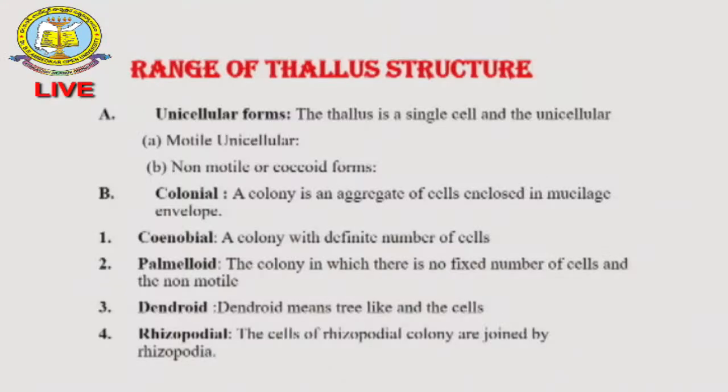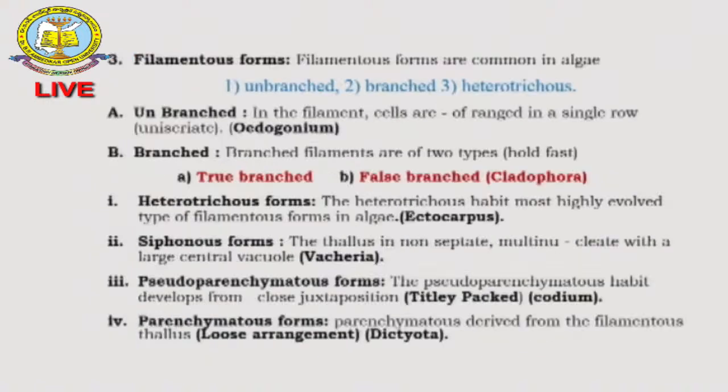Then the dendroid types of components, because their structure is like a small tree, the component looks like a small tree. And also some rhizopodial types of algal components, and some components are like filamentous forms.